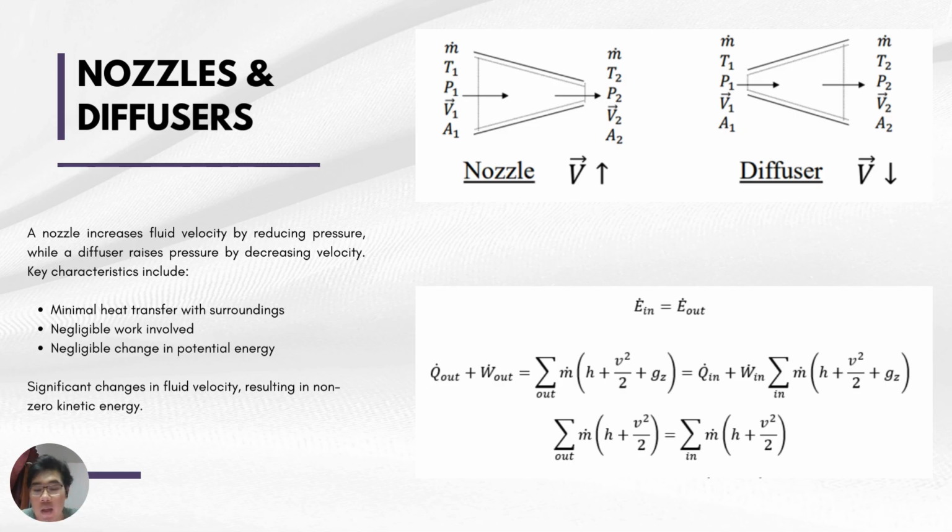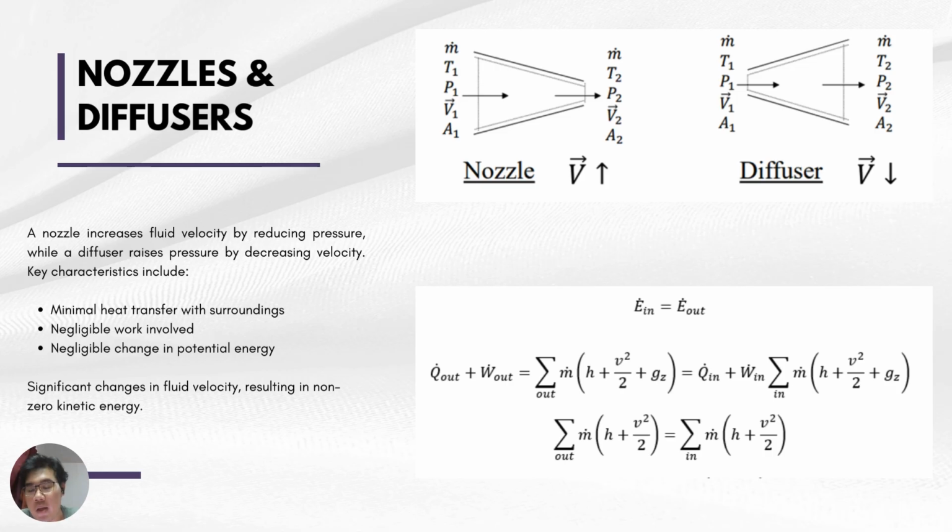Now is nozzle and diffuser. A nozzle is a device that increases the velocity of a fluid by reducing the pressure. A diffuser, on the other hand, increases pressure by reducing the velocity of the fluid. There are some general characteristics for nozzles and diffusers.